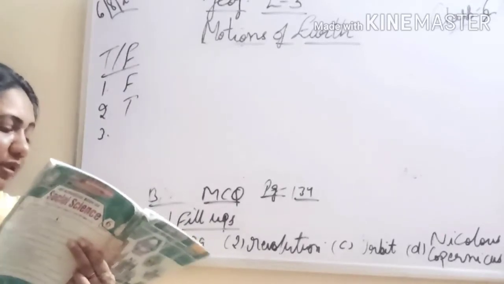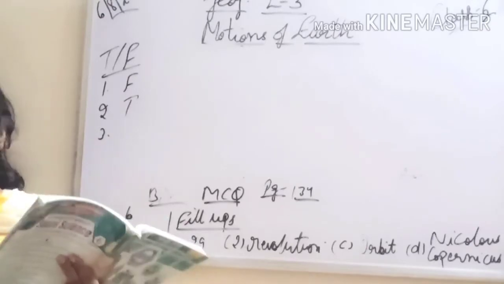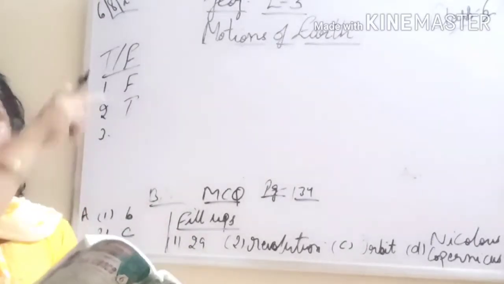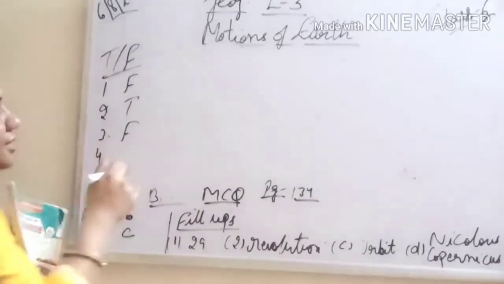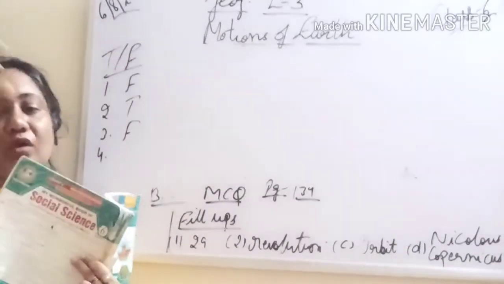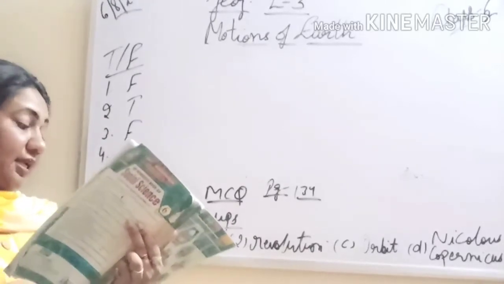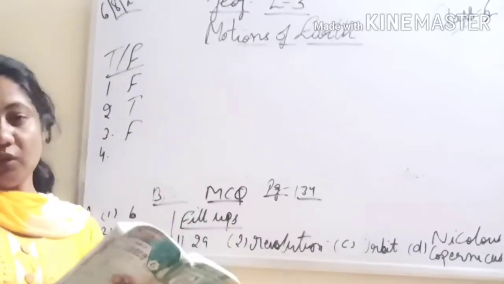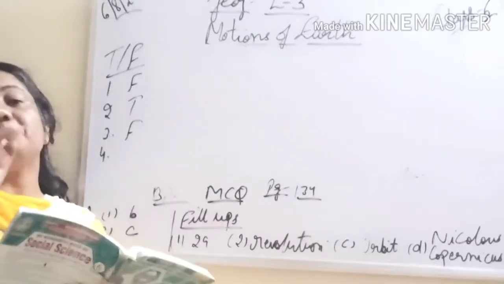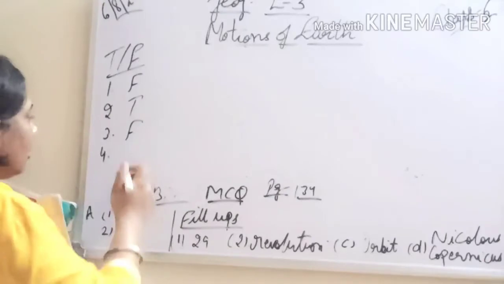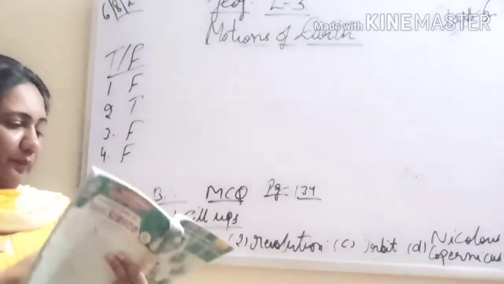Okay. The earth revolves around the sun from east to west. Does it move from east to west? No, it moves from west to east. So it is false. Whereas sun and the all planets, they revolve from east to west. The earth's orbit around the sun is completely round. Is it round in shape? No, it is elliptical in shape. You can say just like an egg. It is oval in shape. So it is false.